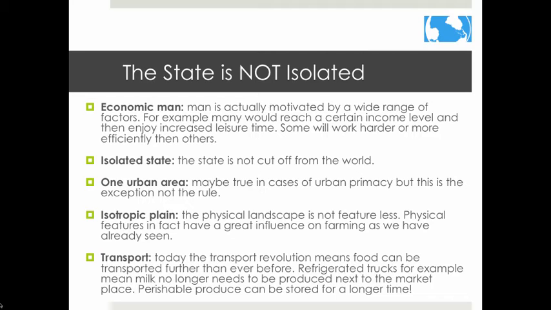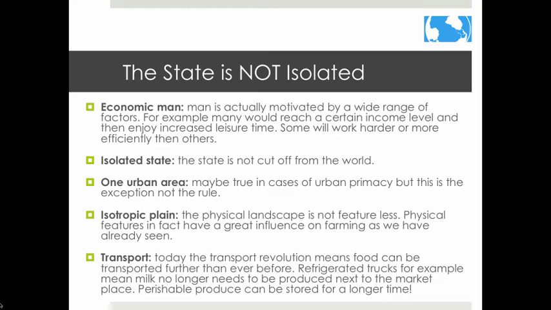Next, the isolated state. We know that there really isn't an isolated state and that there are many markets and many urban centers that farmers will produce food for today. Third, the isotropic plane. Both human and physical features have a great influence on farming, and von Thunen did not take those features into account.